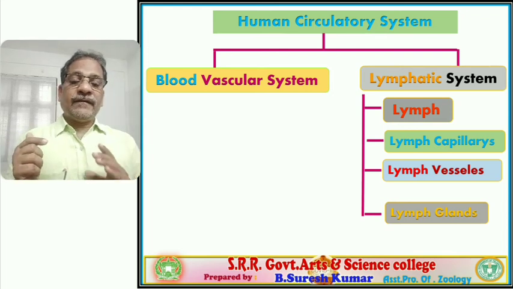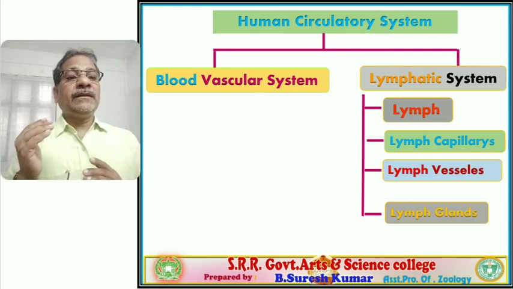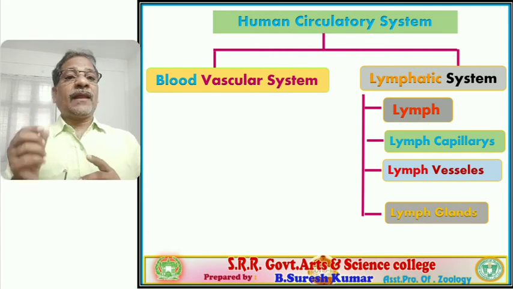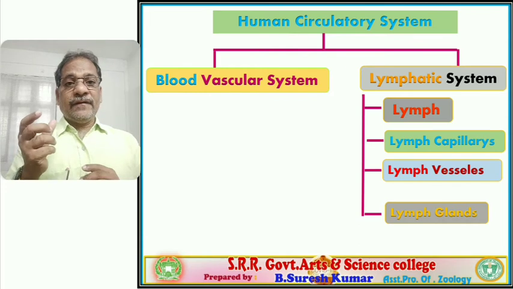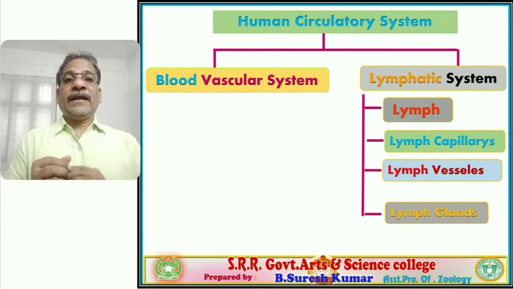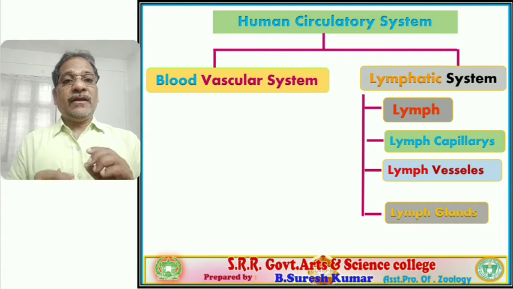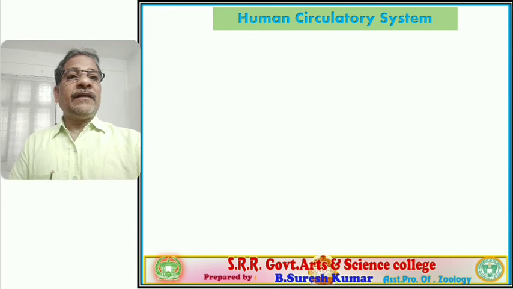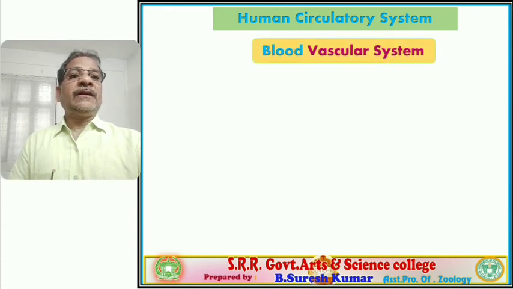Once again, listen students. The lymphatic system includes what components? Lymph, lymph capillaries, lymph vessels and nodes, and lymph glands. All these together form what? The lymphatic system. Follow? Right. So the human circulatory system includes both the blood vascular system and the parallel accessory lymphatic system. Let us discuss in detail each and every part of our circulatory system.